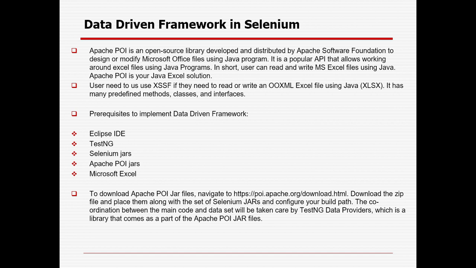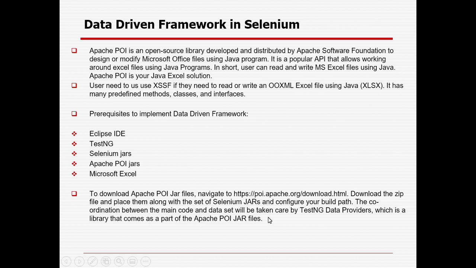What are the prerequisites to implement the data-driven framework? First, we need to have the Eclipse IDE. Then we need to install all the Selenium jar files and Apache POI jar files. Then we need to create a TestNG class, and we need to create the data in the Microsoft Excel file. To download Apache POI, in the last session I already told how to download the file. You need to go to poi.apache.org, download.html, download the zip file, place them along with the set of Selenium jar files and configure your build path. The coordination between the main code and the data set will be taken care of by the TestNG data provider.